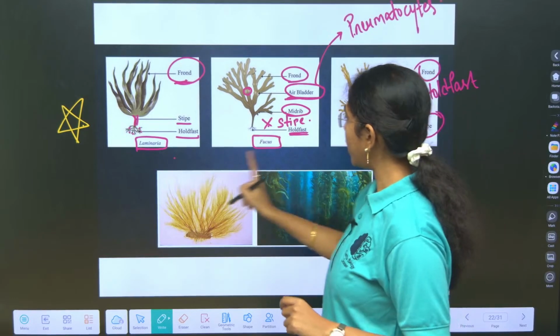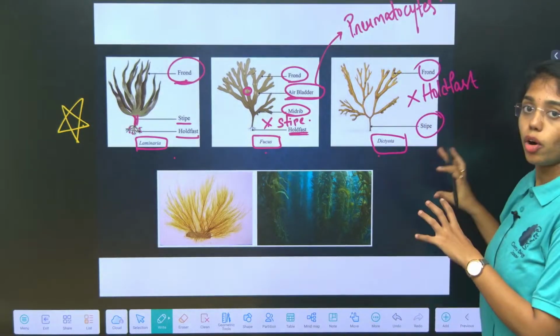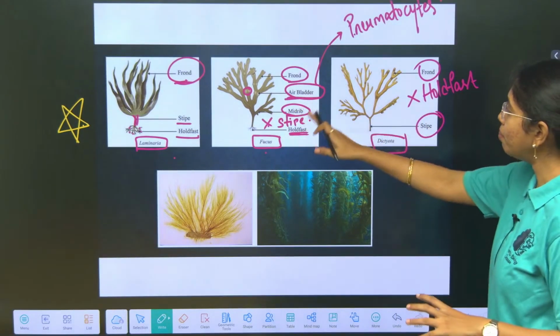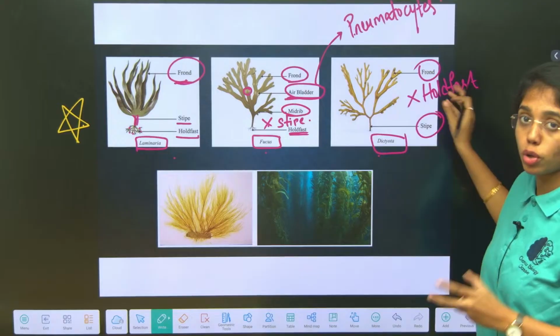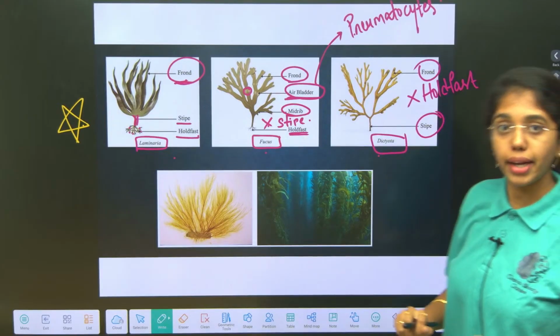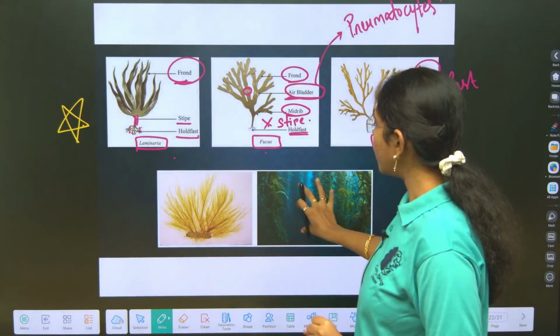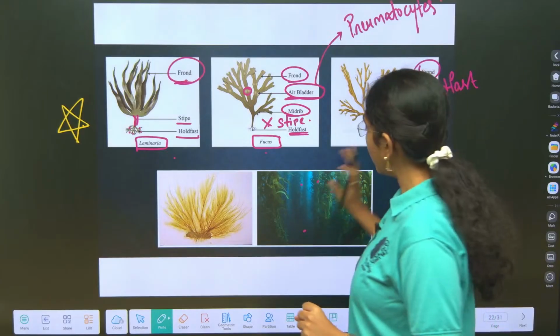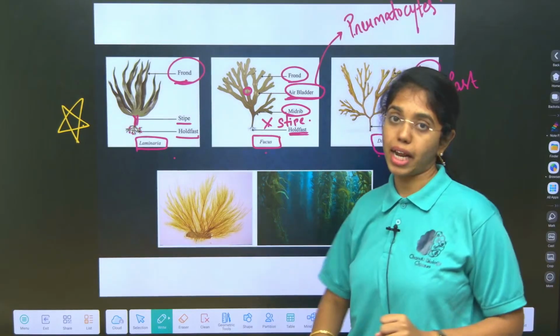Fine, right? Laminaria, fucus and dictyota. I hope this is clear. This symbol differentiations, please make a note of it. We can expect it in the diagram based questions. And here you can see kelps. Okay, kelps which are profusely branched.